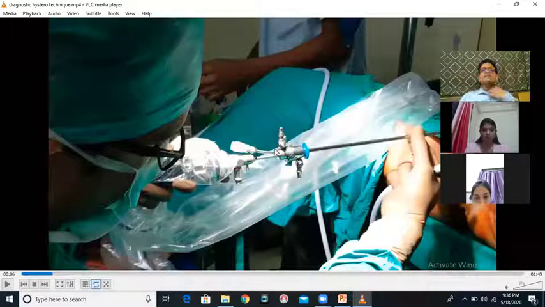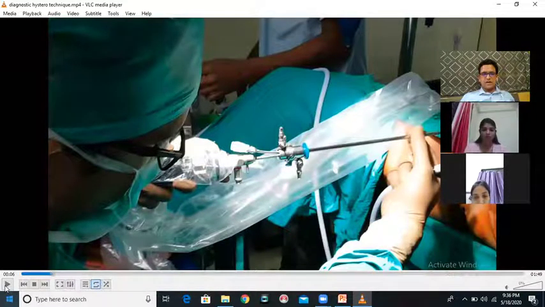And I am able to see that there are 3 different channels that are being seen. 1, 2, and 3. Because I am holding the assembly correctly, the channel which is closer to me is the inflow channel. The channel which is away from me is the outflow channel. And this third channel is the operative channel. Okay, I hope this is clear.